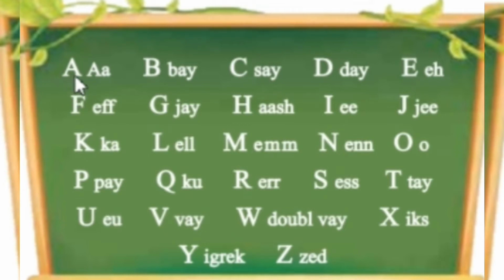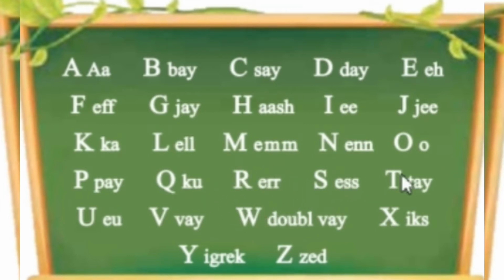Be careful. A, B, C, D, E. E in French pronounced as E. F, G is pronounced as Z. H, H as H. I in French is pronounced as E. J is pronounced as Z. Then K, L, M, N, O, P, Q, R. R is pronounced as R.